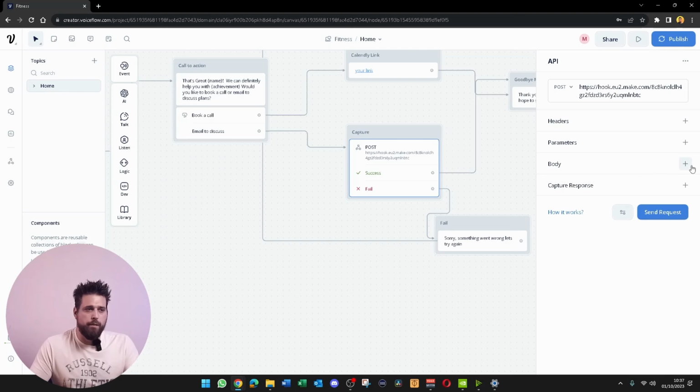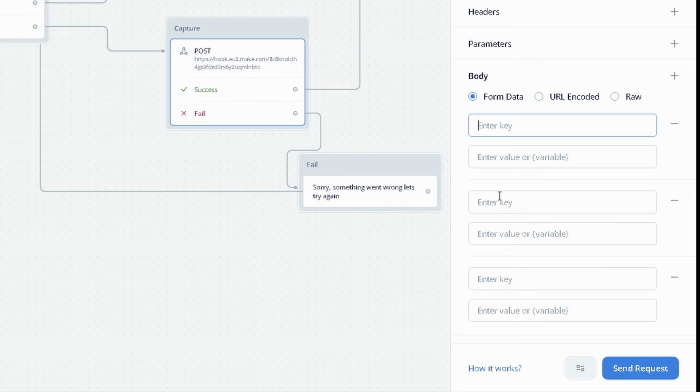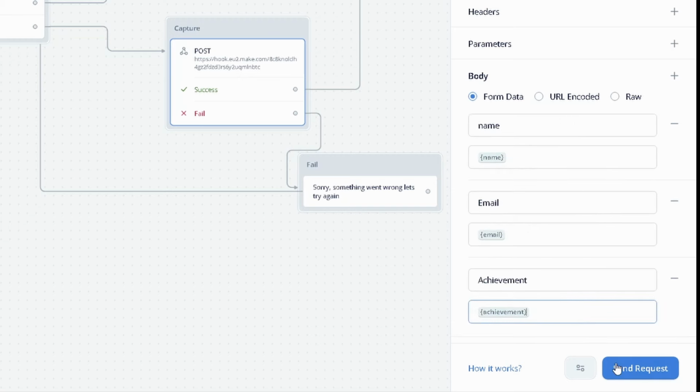So in the body section, you're just going to need to hit this plus 3 times because we're going to want to add 3 variables. So 1, 2, 3, you're going to fill in name, email, and achievement. So yours should look like this. Then we're going to want to hit send request.